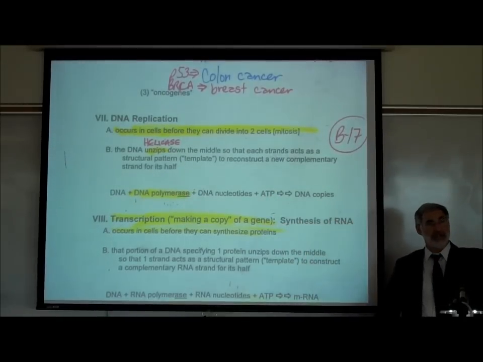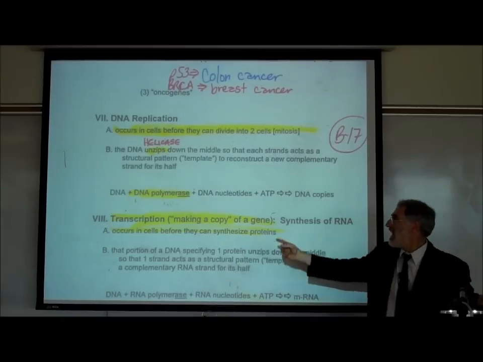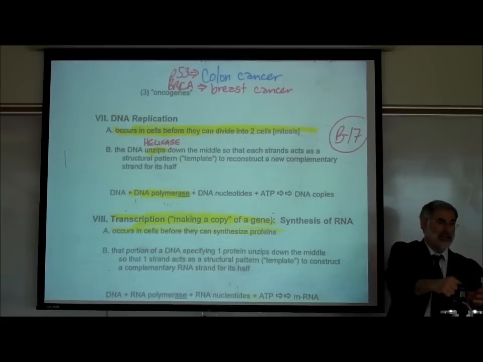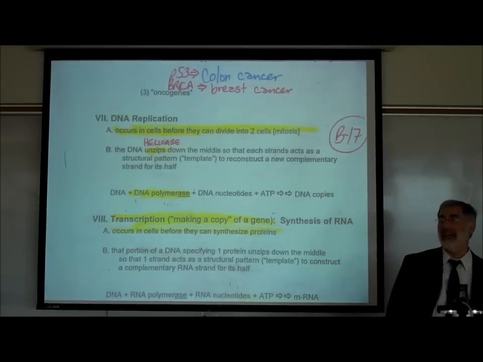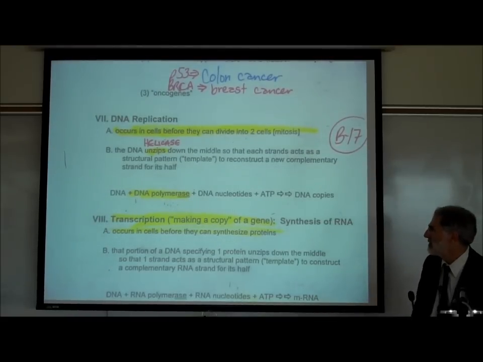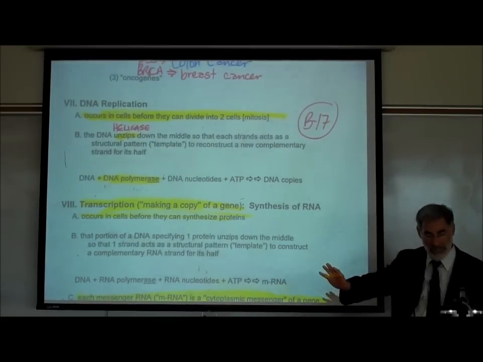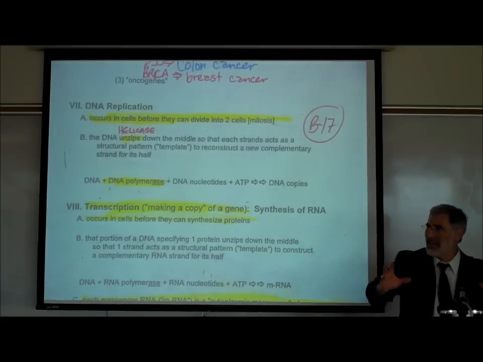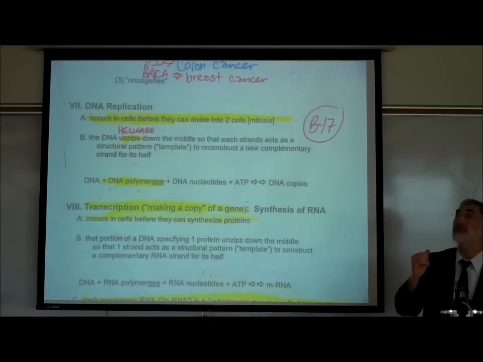Basically, if you take a test tube, put some DNA in it, add this enzyme, add some DNA nucleotides, A's and G's and C's and T's, and some ATP, and stir it, you get multiple copies of that DNA. That's actually known as a PCR reaction, a polymerase chain reaction, in biochemistry. All right, so that's how we make more DNA, and what's important is, why does it have to happen? It has to happen before one cell can divide into two cells so that we maintain the right number of chromosomes in each cell.